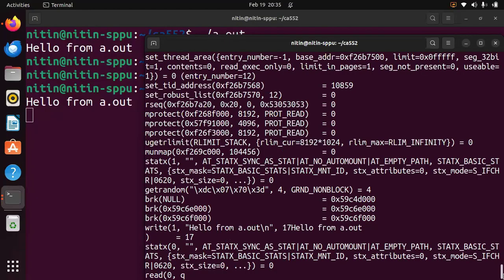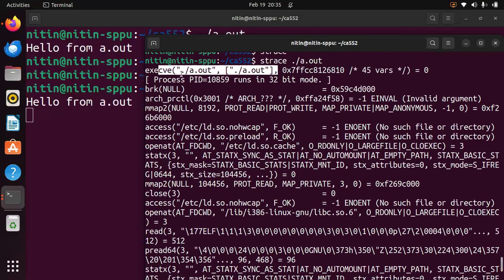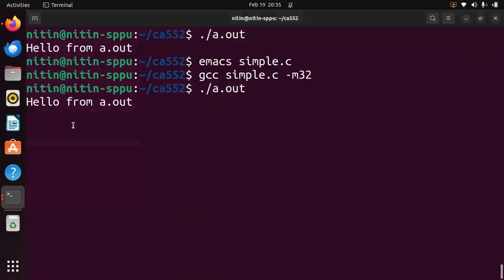Now the question is, why do we write ./ for our executable? Because the current directory is not usually part of PATH, and execve does not search PATH. That's why the shell needs an explicit path, and that's why we write ./a.out.